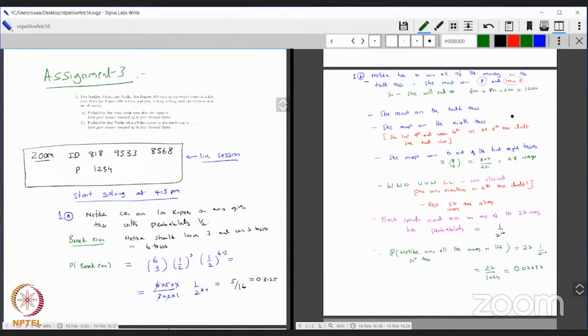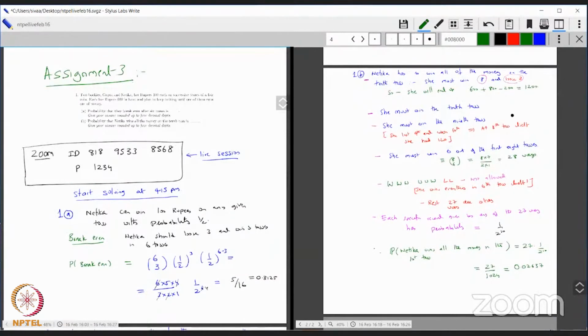She must also win the 10th toss. Otherwise, the game would end earlier. Then she must win the 9th toss also, because if she lost the 9th, that means she would have won all the 1200 at the 8th toss itself. So 9th and 10th she wins. That means you're left with 8 tosses for the rest of the wins. You already have 2 wins for the 9th and 10th, so 8 minus 2, 6. So you must win 6 out of the first 8 tosses.